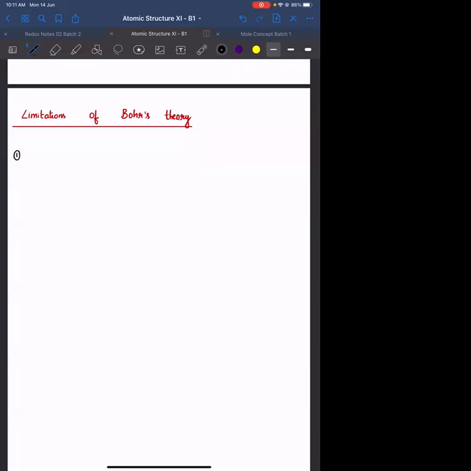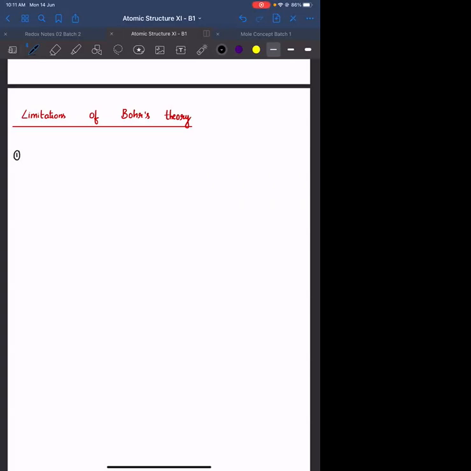Whenever there is an object revolving around in a circle, it is experiencing a centripetal force, and because of its circular motion it is experiencing a centrifugal force. The centripetal force is equal to the centrifugal force, hence the electron is in a specific orbit. He has equated the forces, which is nothing but the classical mechanics.